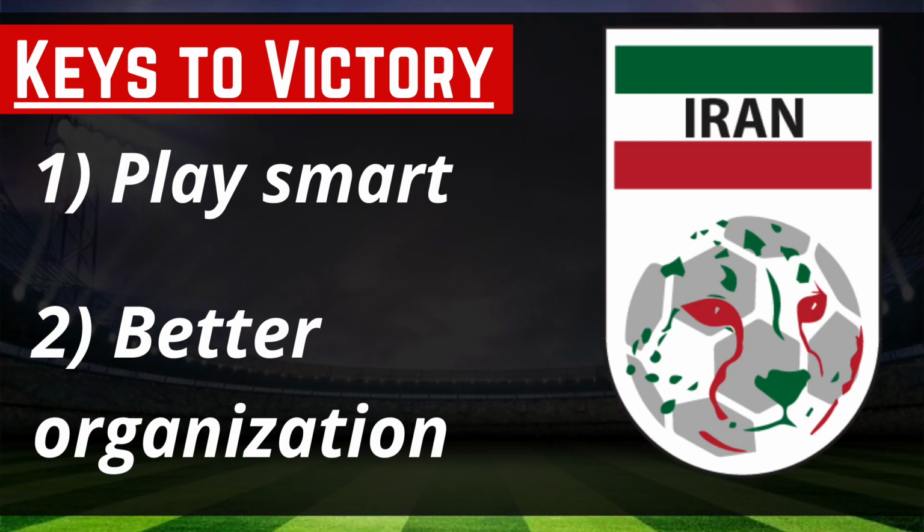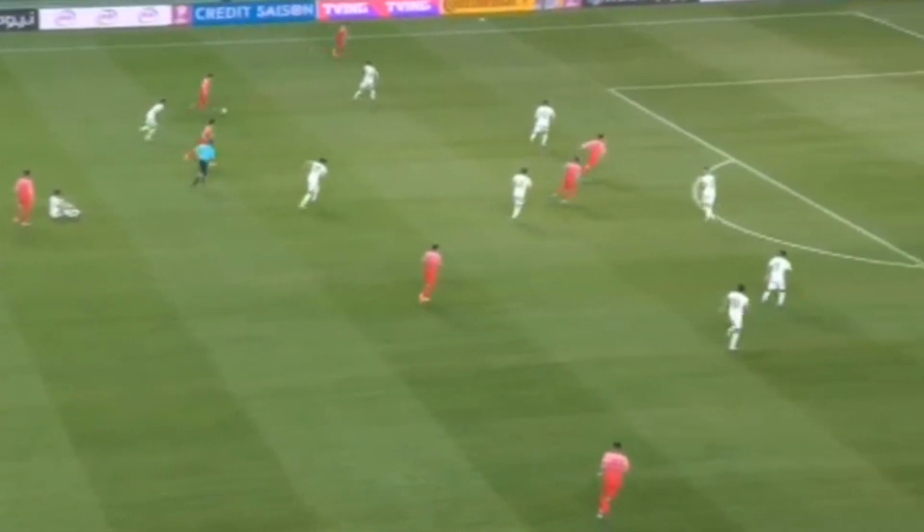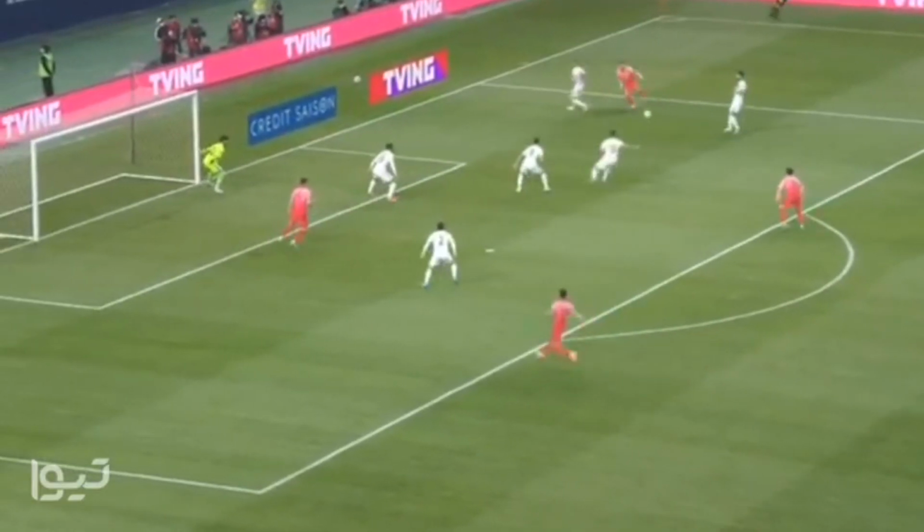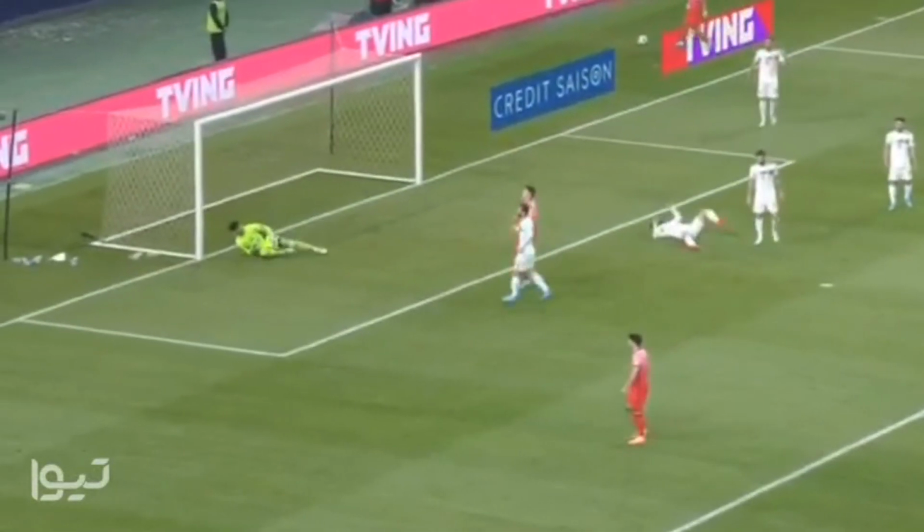What does Iran have to do in order to come out on top against Lebanon? Well, it's very simple. Let's have a look. Number 1, play smart. Number 2, better organization. When it comes to playing smart, I'm talking about being more patient, not overcommitting, and not slide tackling just to slide tackle. And as for better organization, our Team Melli midfielders must set the tone, take control, and not panic when trying to defend crosses into the penalty area. Now, we all know that Lebanon shouldn't be a challenge, but self-inflicted wounds will always create problems.